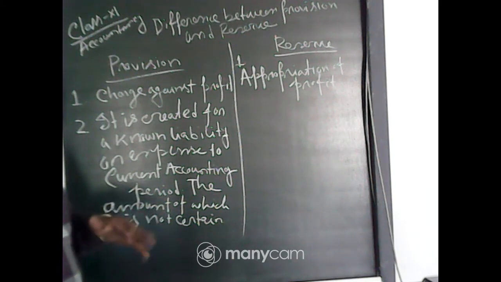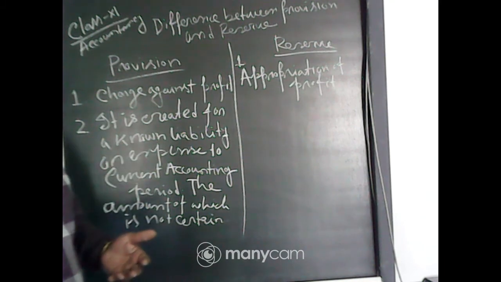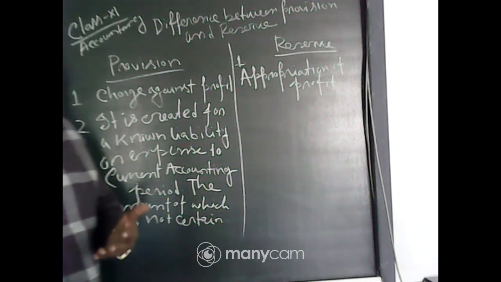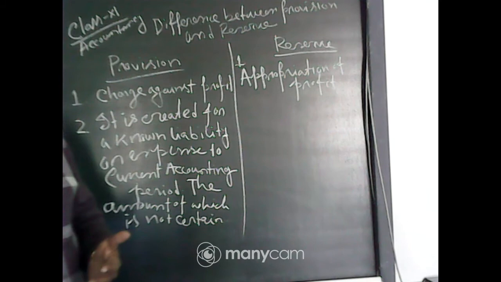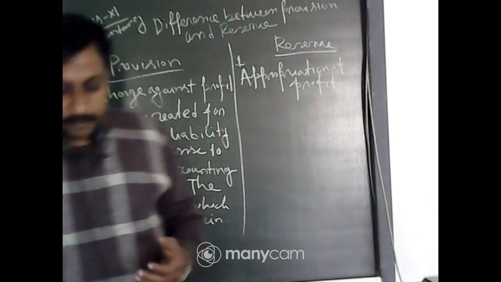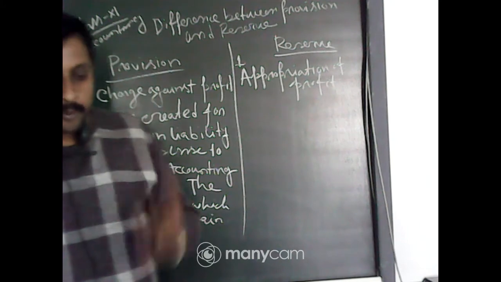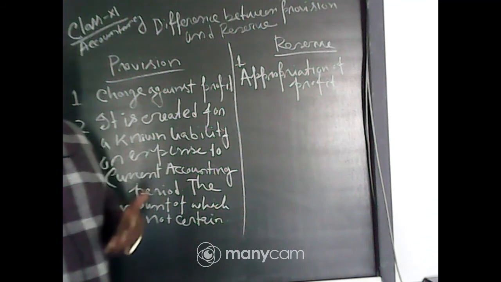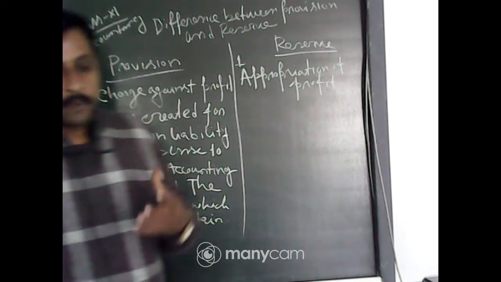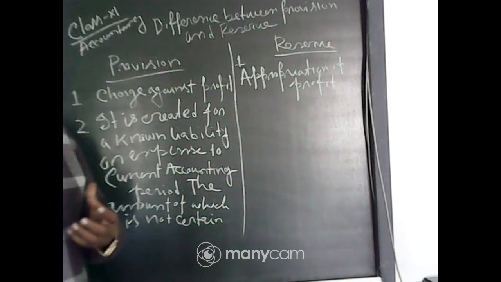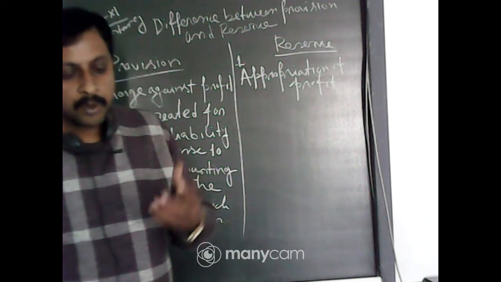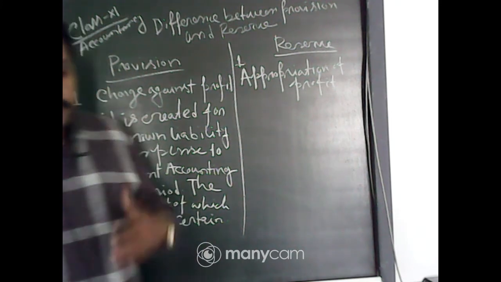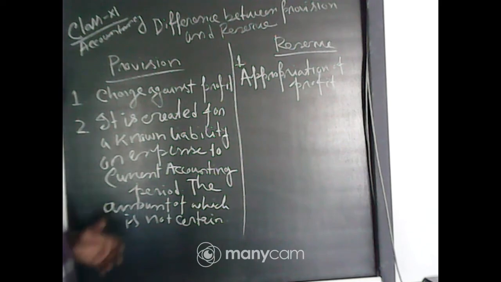The amount is not certain, but there will definitely be some liability in the future, that is a known liability. Another example is a fixed asset: you know you have to charge depreciation, that is a known liability. For that you make provision, because after 10 years when you need to purchase a machine, some of your amount has already been deducted from your profit, and you can use it to purchase a new asset.